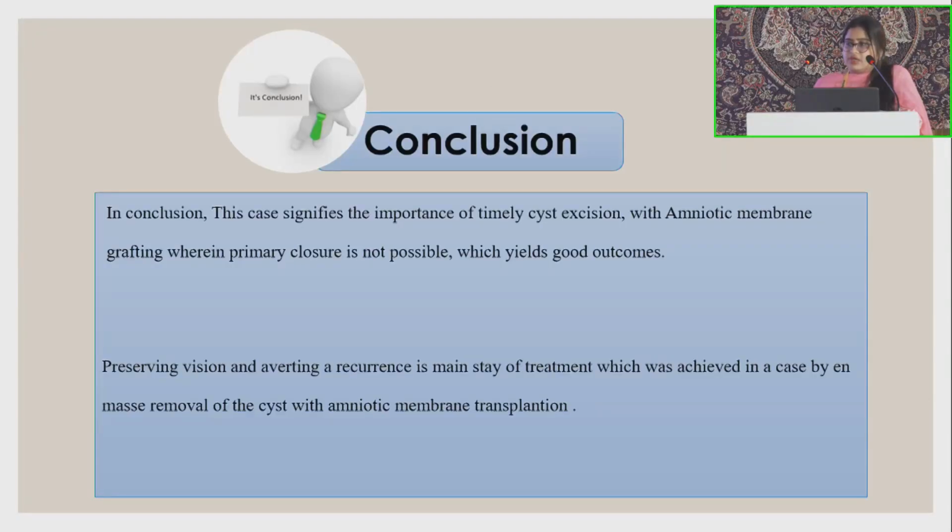To conclude, this case signifies the importance of timely cyst excision with amniotic membrane grafting, wherein primary closure is not possible, which yields a good outcome. Preserving vision and averting a recurrence is the mainstay of treatment, which was achieved in this case by en masse removal of the cyst with amniotic membrane transplantation. Thank you. These were my references.